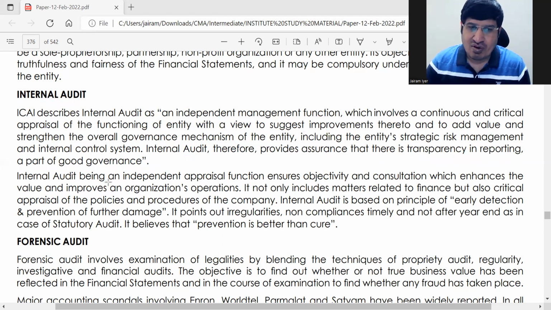इसको ना internal audit is an actually independent appraisal function. अब रिपोर्ट तो मैनेजमेंट कोई करता है, but it is an independent appraisal function. It ensures objectivity and consultation.